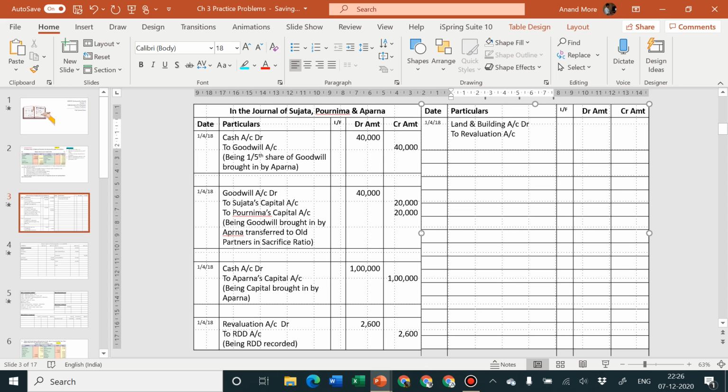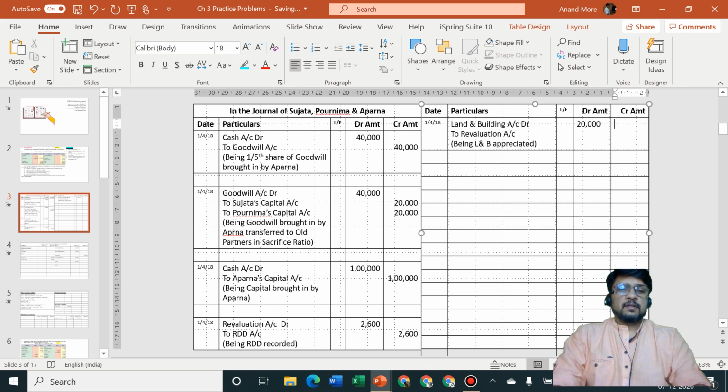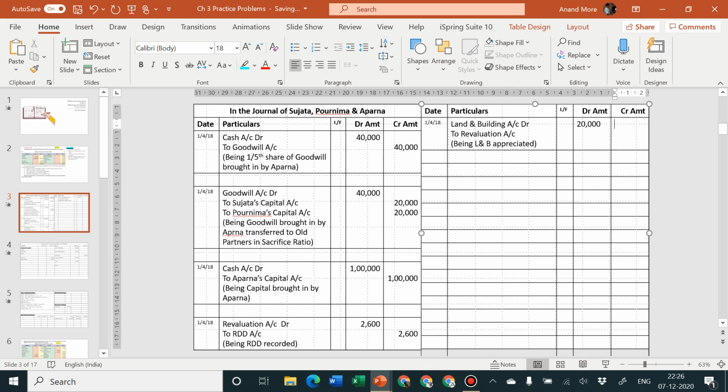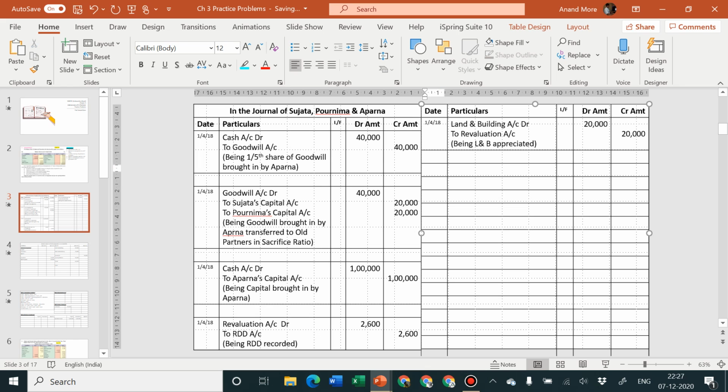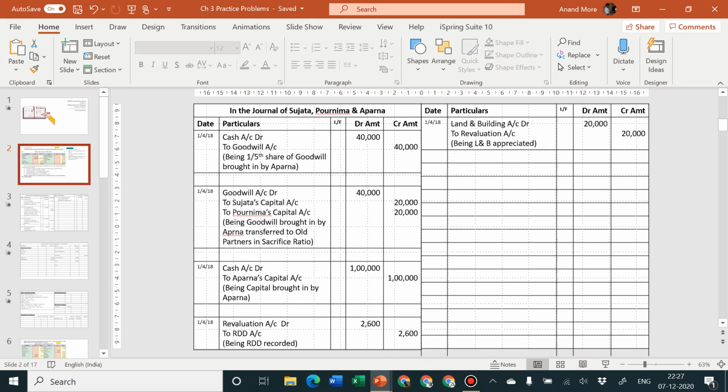Land and building account debit to revaluation account, being land and building appreciated. Amount of the entry will be rupees how much? Don't say 60,000, don't say 80,000. Remember the amount is rupees 20,000. Okay, so I'm going to consider 20,000. Now, as I had already mentioned, please remember that the amount column should always be right aligned and the text column should always be left aligned. Okay, so land and building adjustment is over. Next part